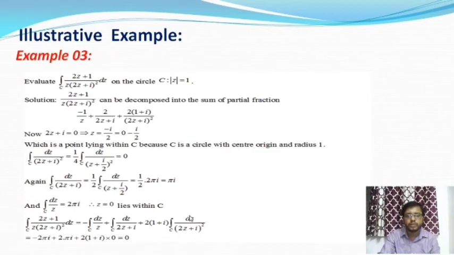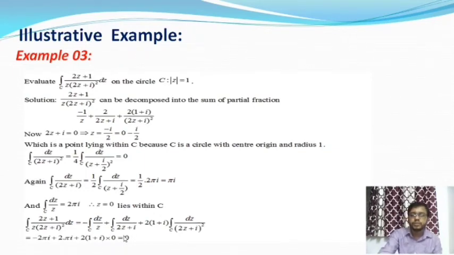So this last integral value is 0, I have already discussed. The second integration is πi, and the value of the first integration is 2πi. After cancelling the terms 2πi and −2πi, and since the third term is 0, the value of this integration should be 0.